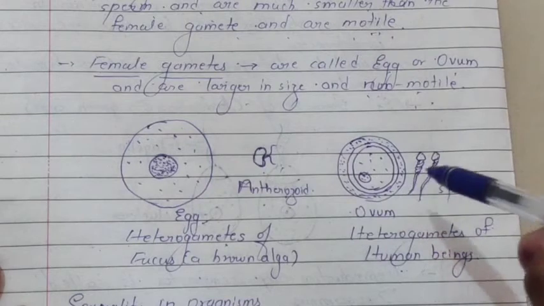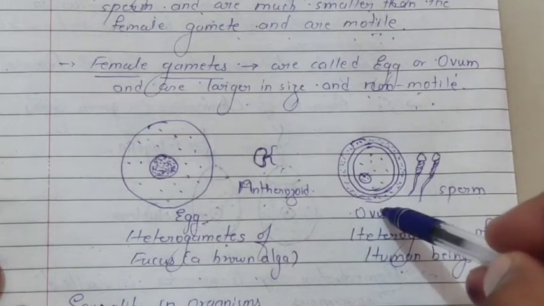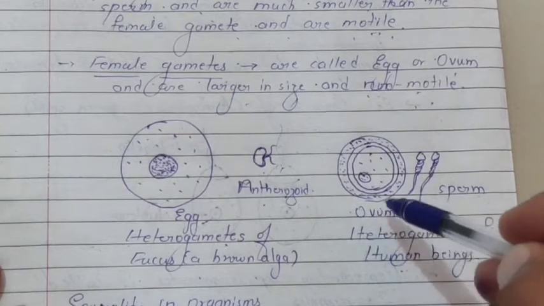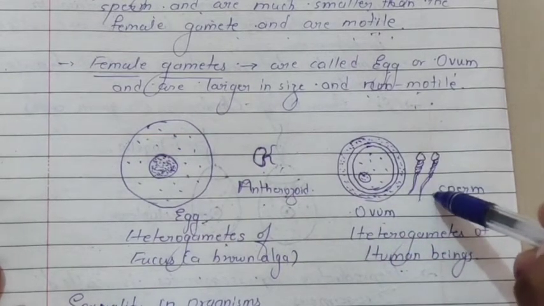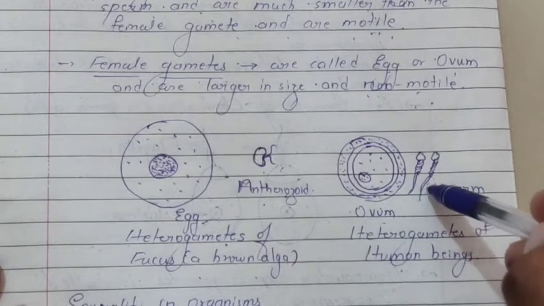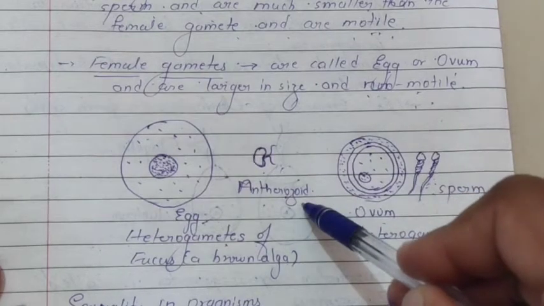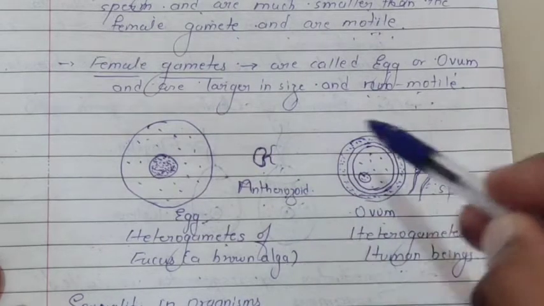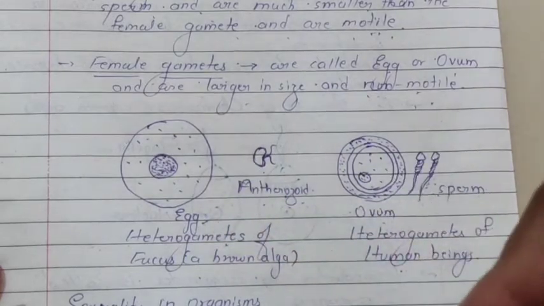The next one is the heterogamete of human beings. Here you can see the larger female gamete, which is called the ovum. You can see the sperms, which are much smaller than the ovum or the female gamete, and they are flagellated. This particular part is the flagellum. So the sperms and antherozoids are motile. That means overall male gametes are motile, whereas female gametes are non-motile.